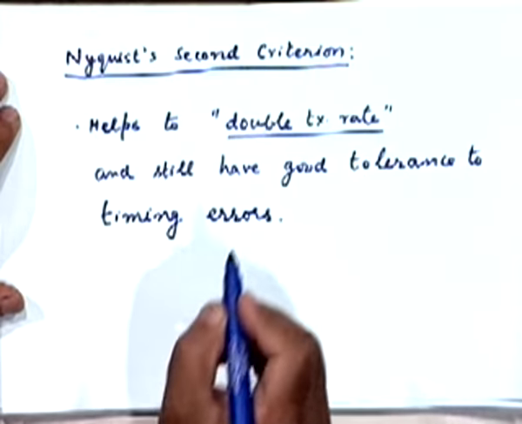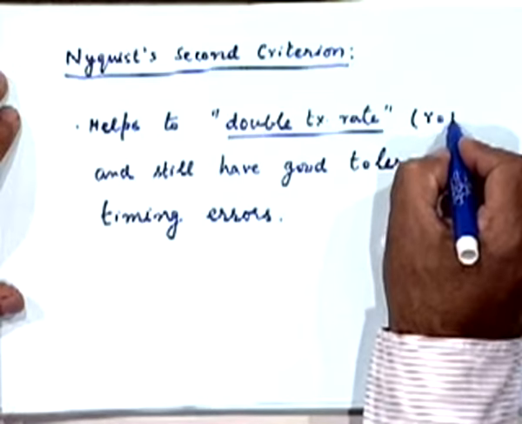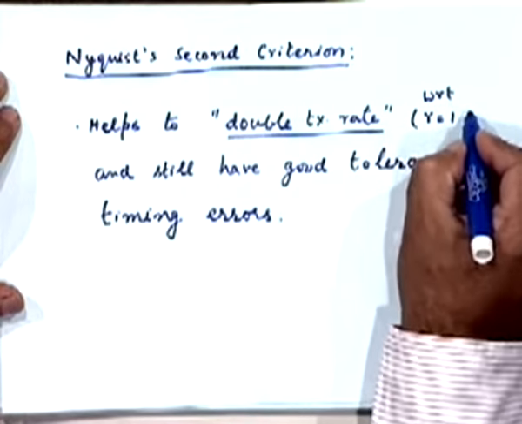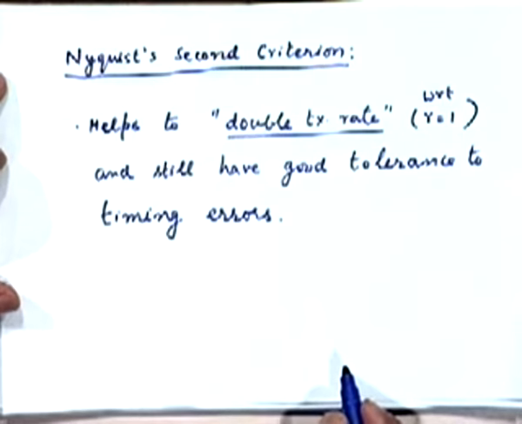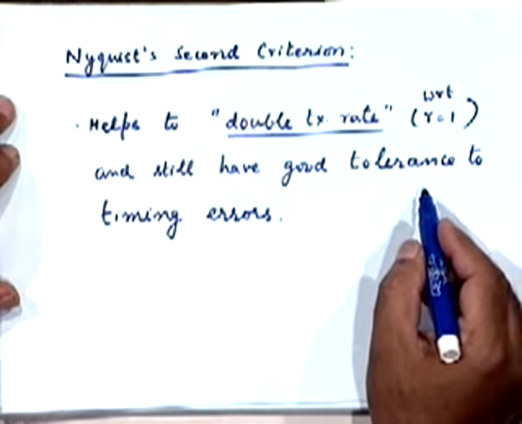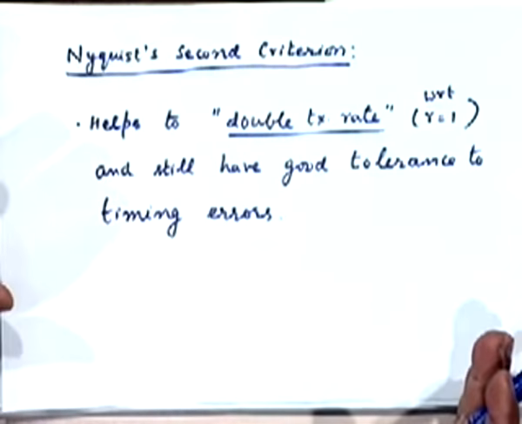Right? Doubling is compared to raised cosine. Doubling is with respect to raised cosine with r equal to 1. Of course, if you are using the sinc pulse, then we are not gaining anything. But then the sinc pulse doesn't have this tolerance. So we want both the features together. We want bandwidth efficiency as well as good tolerance. These are the two features which we want together to be present.